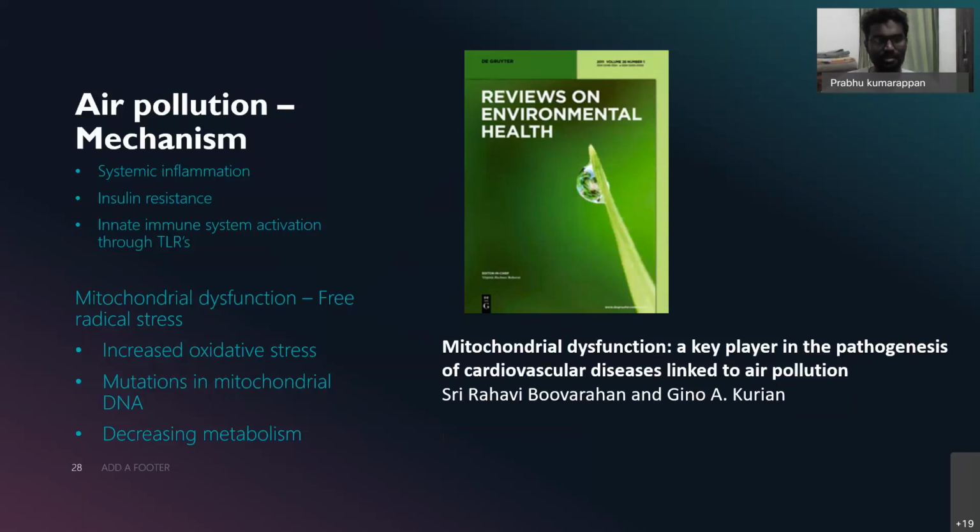the free radical stress because of these air pollutants. Once mitochondrial dysfunction occurs, it in turn leads to increased oxidative stress and multiple mutations in the DNA, decreasing metabolism, thereby again increasing the atherosclerotic environment within the vessels.